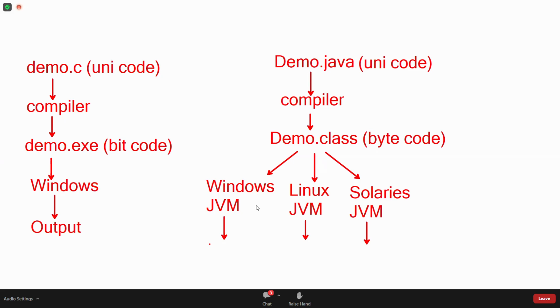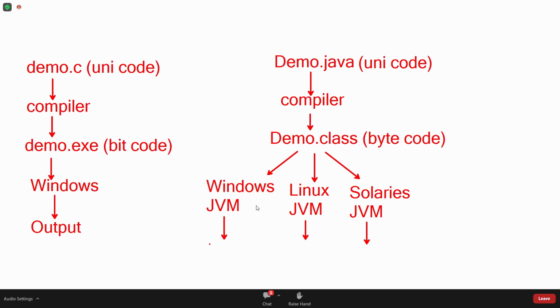So inside the Windows JVM, one interpreter software will be there. That software converts into Windows understandable format. But that code is not generated like a file. It is only temporarily stored in the RAM, because we are using interpreter software.